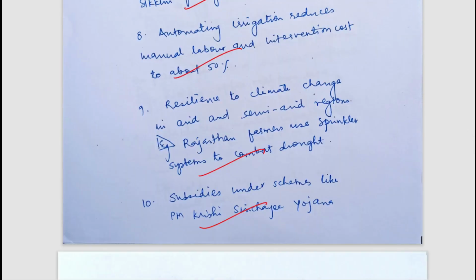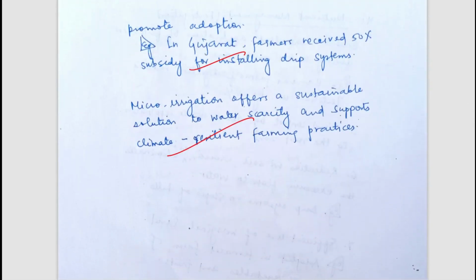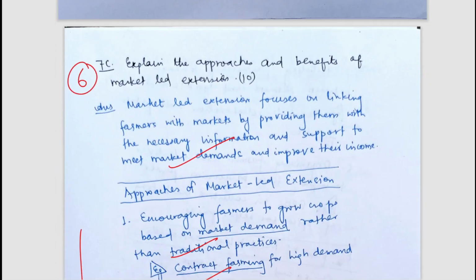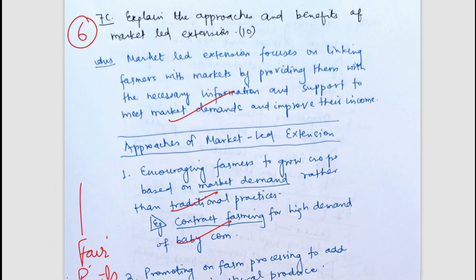So well, 10 points, you can simply pause and read it. Now let's move to the next question. The next question is, explain the approaches and benefits of market-led extension.